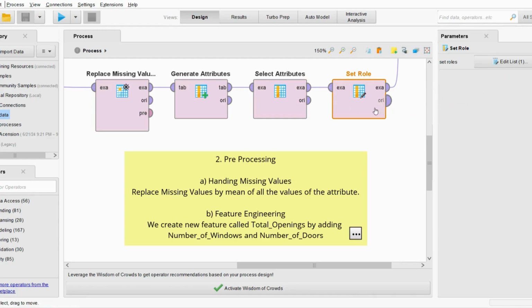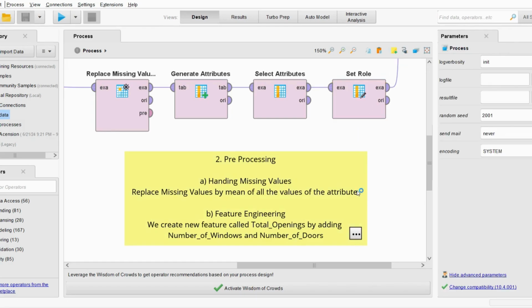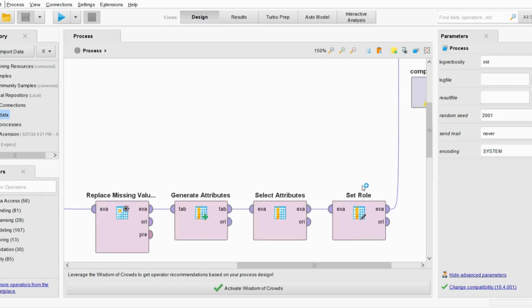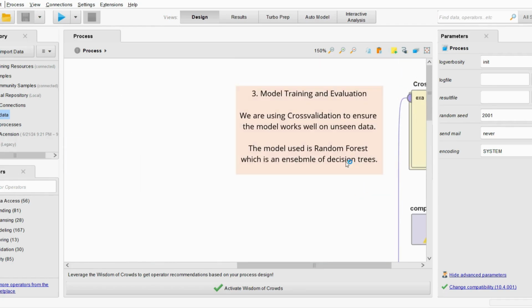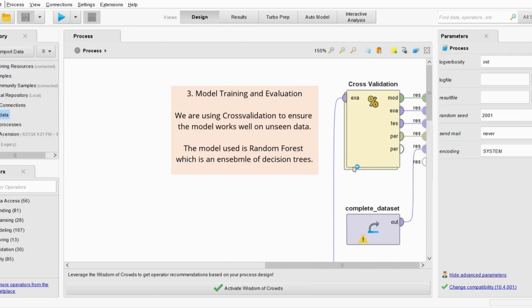Next, by setting a role, basically we have to mention which is the target role. Here habitability score is the target label, hence that is mentioned here so that the model can recognize that and accordingly do the computation. So that concludes our pre-processing of the data. Moving on to the training, we have used cross-validation to conduct the model training. Let's look into that in detail.